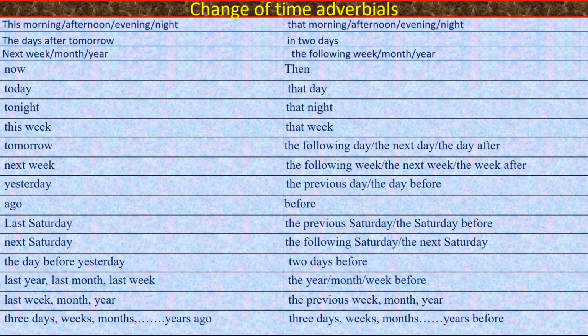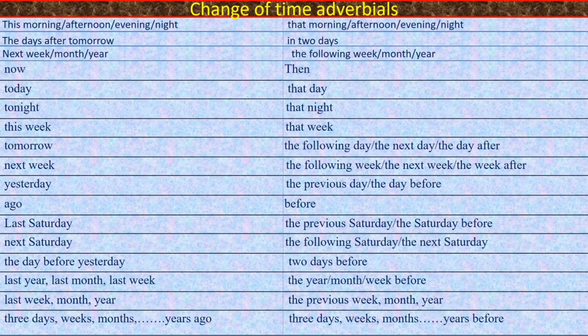Change of time adverbials. This morning, afternoon, evening, night will change into that morning, afternoon, evening, night. The days after tomorrow will change into in 2 days. Next week, month, year will change into the following week, month, year. Now will change into then. Today will change into that day. Tonight will change into that night. This week will change into that week.